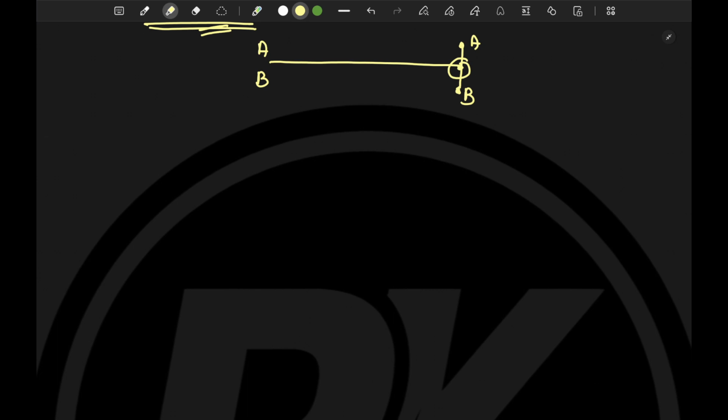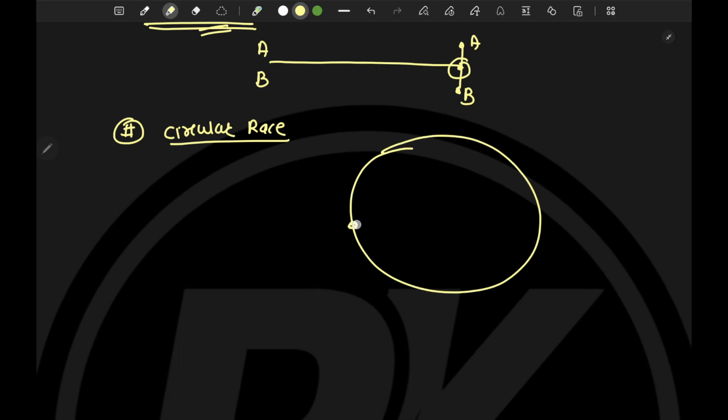Then there is the concept of a circular race. We have already seen this in the image, what a circular race is. There will be a circular track, and they will start from some start point. After what point or after how much time they will meet together, such kinds of problems will be asked in the examination. So this is the overall topic overview.